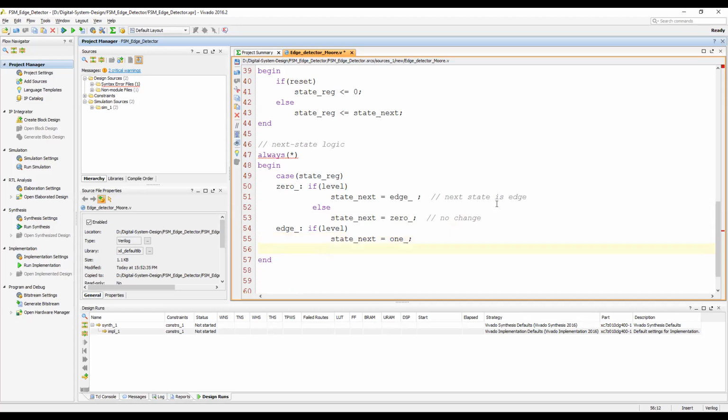Otherwise, else, if level is equal to 1, you move to the 1 state. If level goes back to 0, then you go to the 0 state.